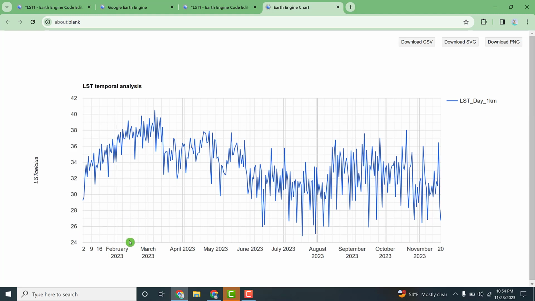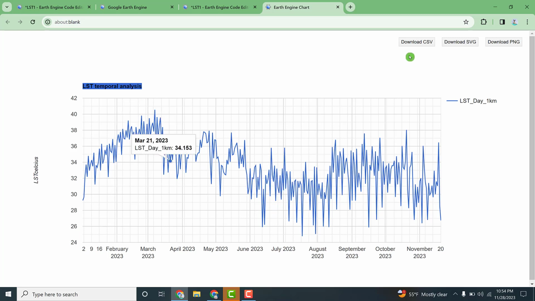So this is the land surface temperature temporal analysis on a daily basis from January 1st to November 28th. Here there is a dynamic change of land surface temperature on the basis of months.